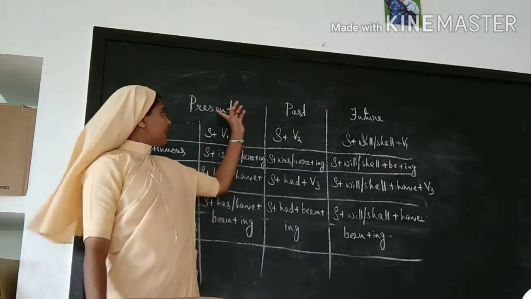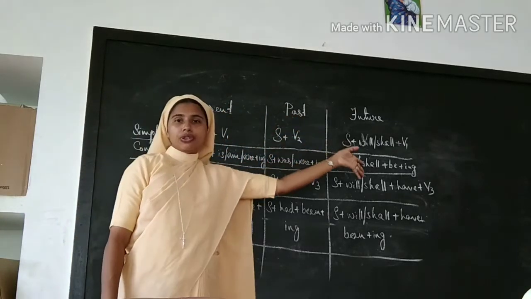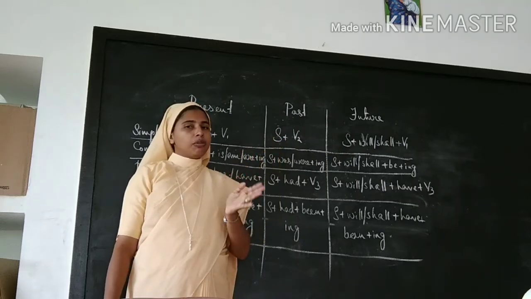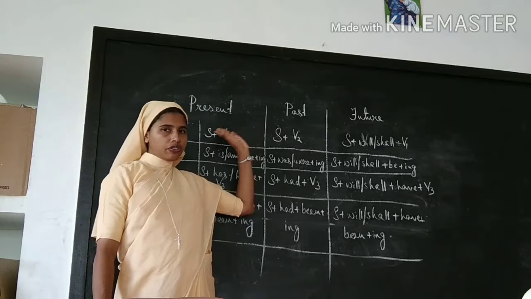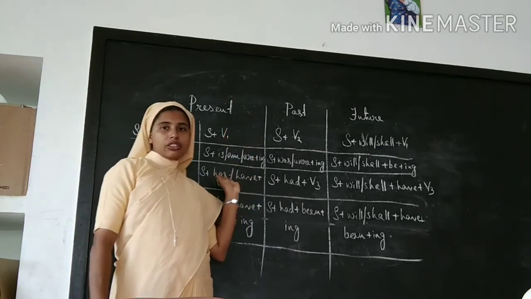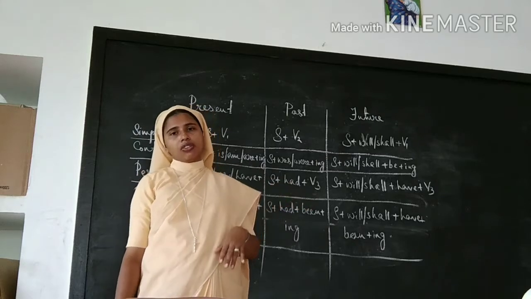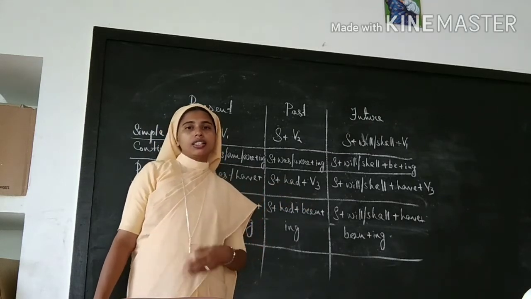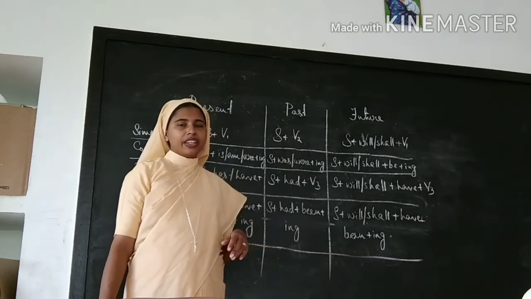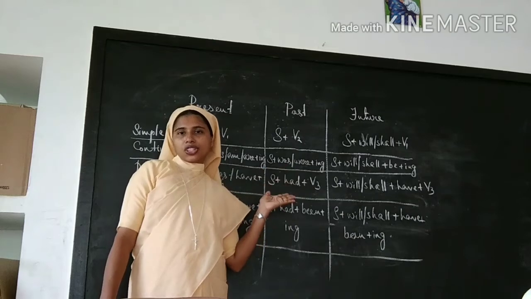When we talk about tenses, I told you there are three types of tenses: present, past, and future, according to the time of action. Okay, and in each of these tenses there are four divisions. We have already learned it, that's why we just recall what we have already learned. And you know the tense forms also, we have studied it clearly last year. Okay, keep in your mind all the tense forms and we will just recall.